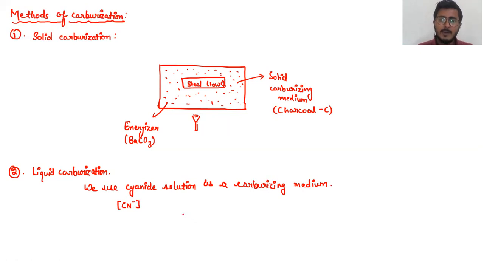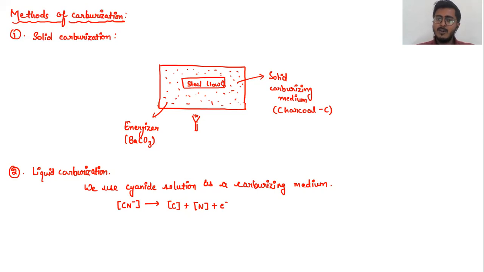Okay, so it can be converted into nascent carbon and nascent nitrogen. So this is your cyanide solution, and it can be broken down into nascent carbon and nascent nitrogen. Both of these are absorbed over the surface of my low carbon steel, thereby increasing the strength of the surface.